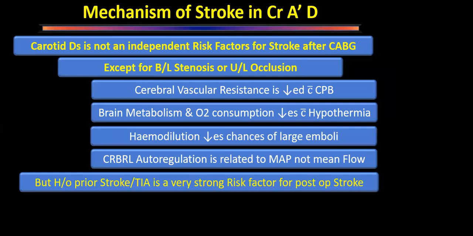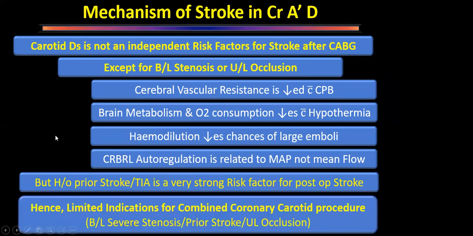The one risk factor that is big in patients with coronary artery bypass grafting is a history of prior stroke or TIA. We will see later that if a patient is undergoing bypass grafting and there is a carotid lesion, the only class 1 indication for a concomitant procedure is the presence of stroke or TIA. The others are all class 2 or class 2B indications, that is bilateral stenosis or unilateral occlusion. We'll see that later. So we have limited indications for a combined procedure.